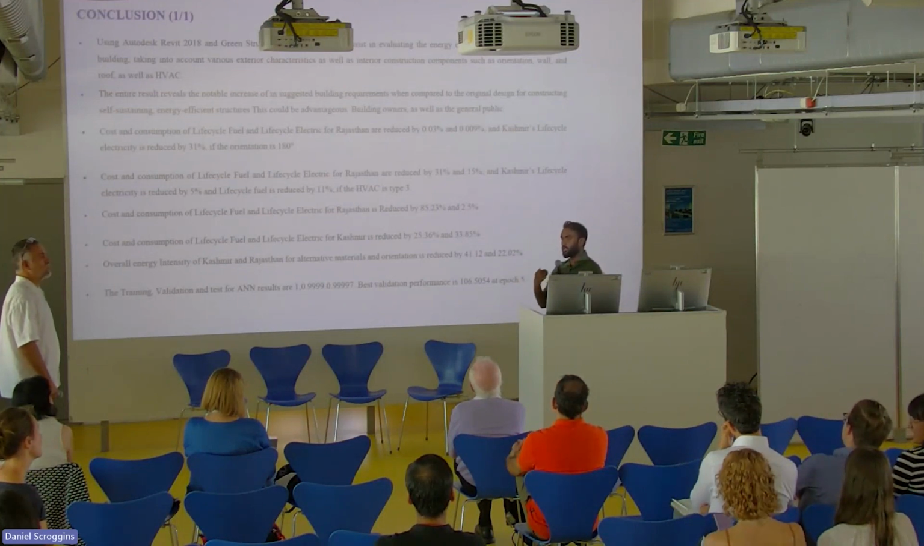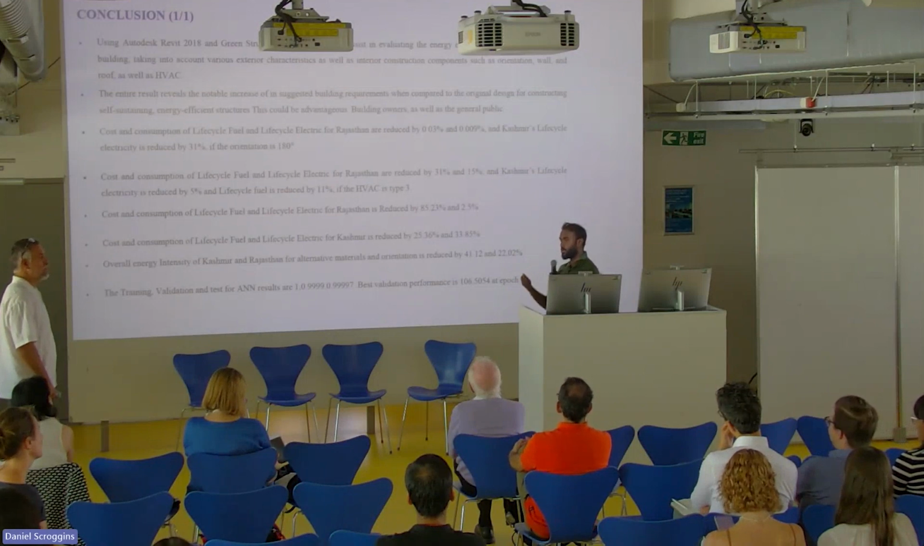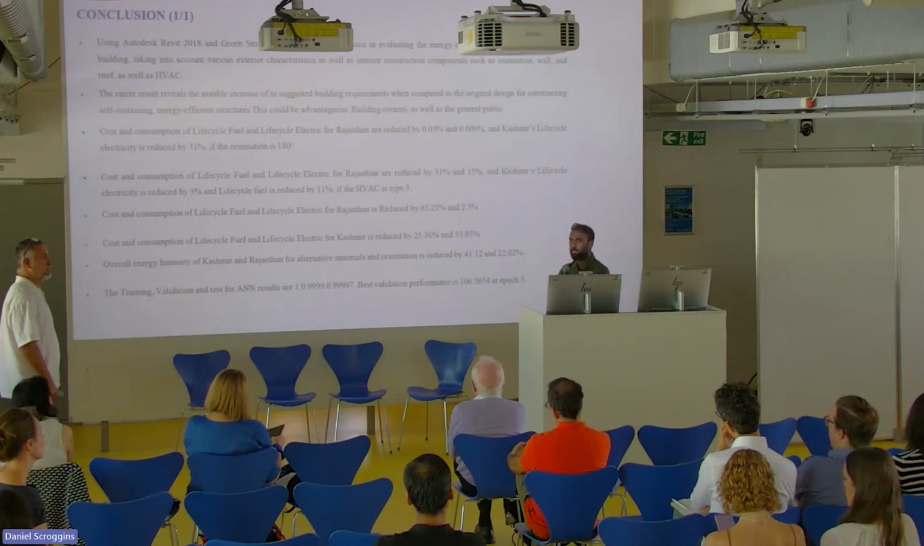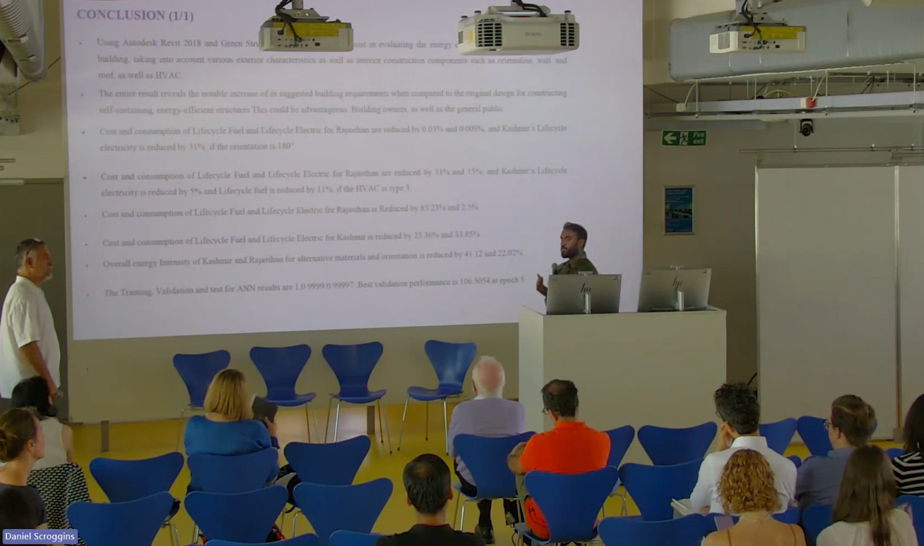So from this, after the regression, the ANN value should be 0.9 to 1. As it reached between 0.9 to 1, it's like a good regression. It says that these alternative materials could be energy efficient and reach up to these standards.